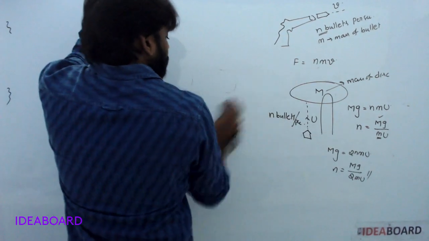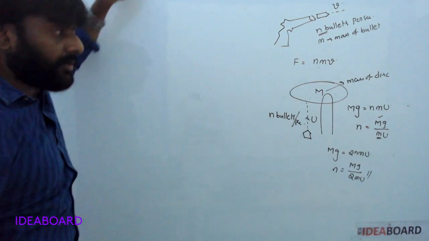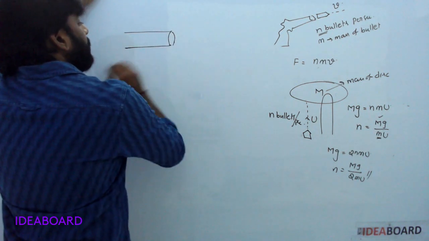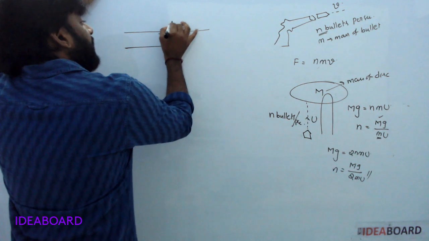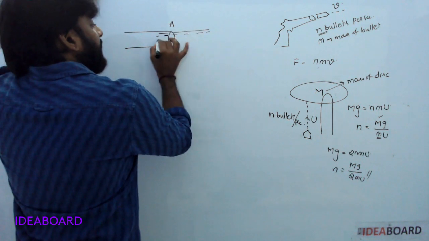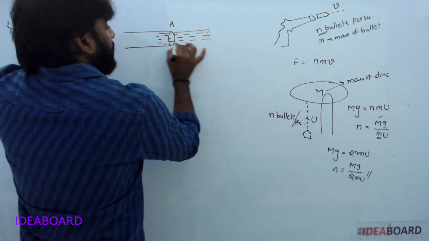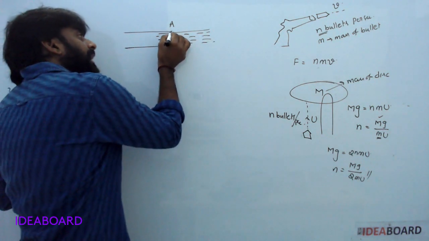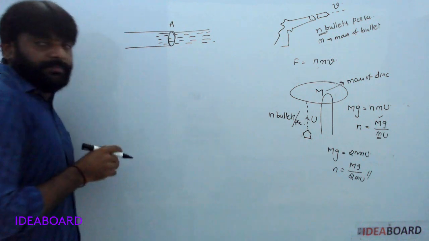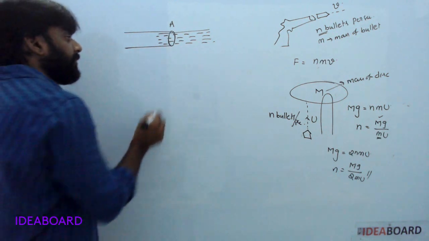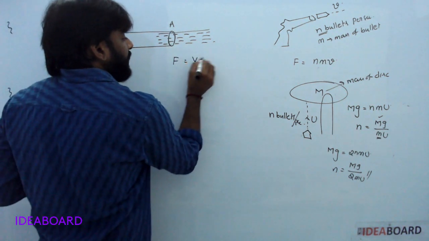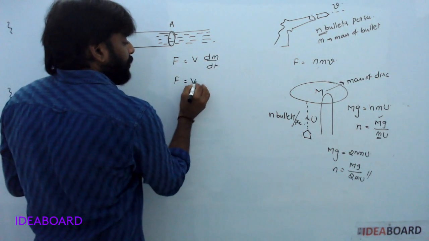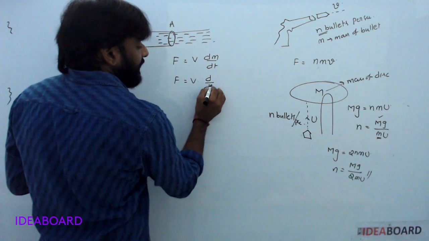Next one. Consider a hose pipe with cross-sectional area A. It directs the water. What is the horizontal force on the pipe? F is equal to v into dm by dt.